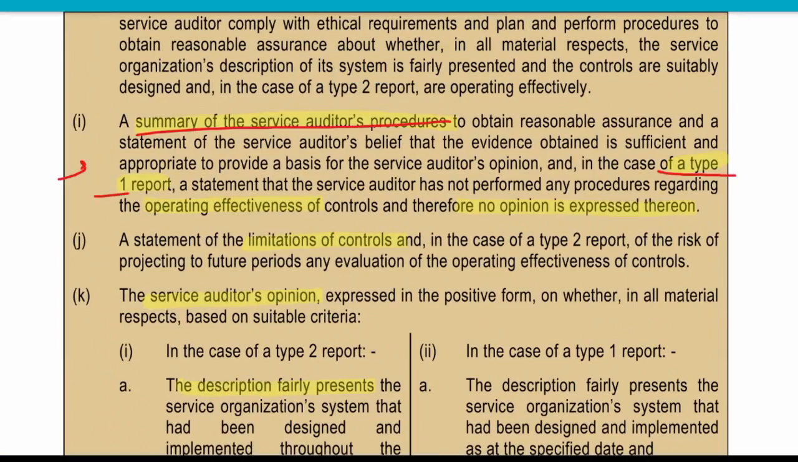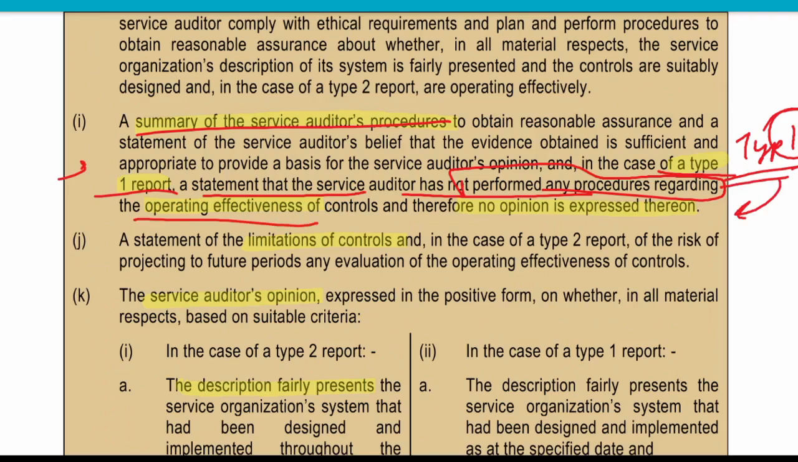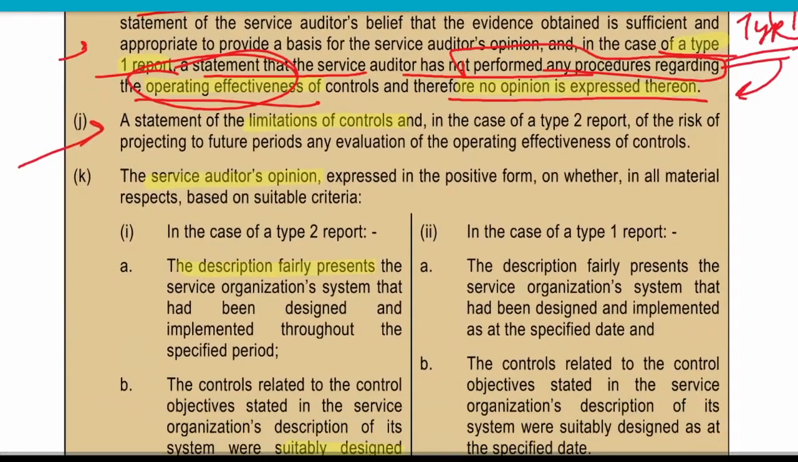For a type 1 report, a statement that he is not performing any services. If he is providing only a type 1 report, then he also needs to mention that he has not performed any procedures related to operating effectiveness, and no opinion is expressed thereon. If he is providing only a type 1 report, he needs to specifically mention that he has not done any procedure related to the operating effectiveness. Then if there is any limitation, he also needs to express the same.